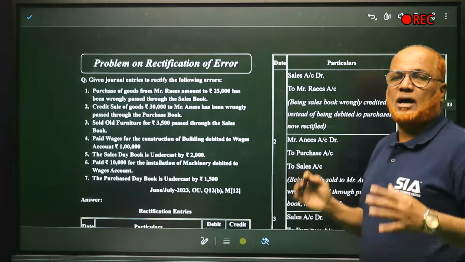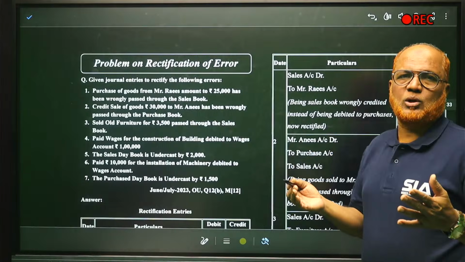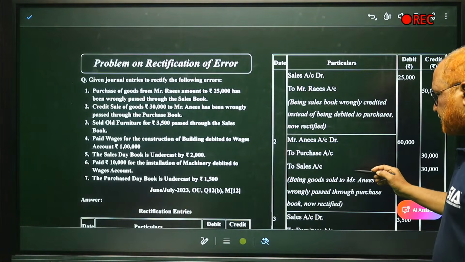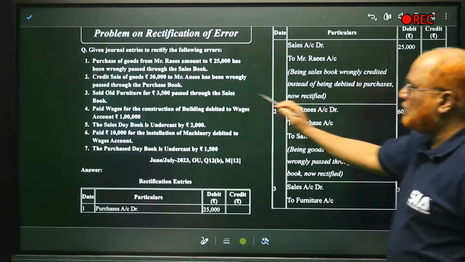So watch this session. After completing the session also, if you see it twice, thrice, then definitely you can understand more. Now, what is the third one?